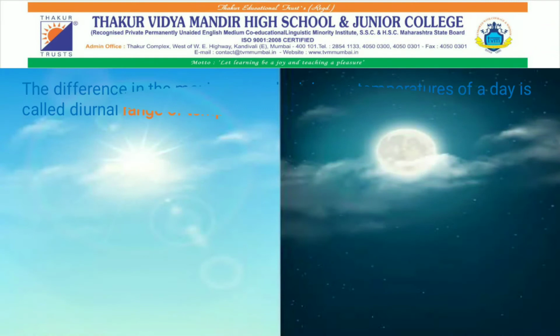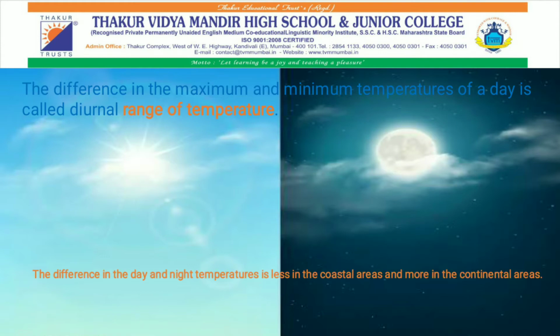We have learned what the range of temperature is. The difference between the maximum and minimum temperature of a day is called range of temperature. It is the difference in the day and night temperature, and it is less in the coastal areas and more in the continental areas.